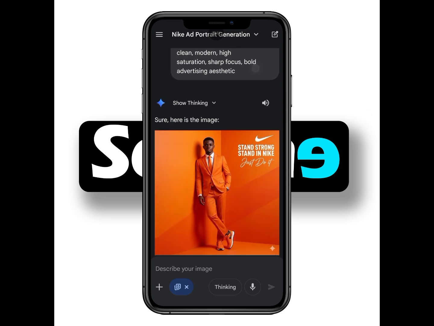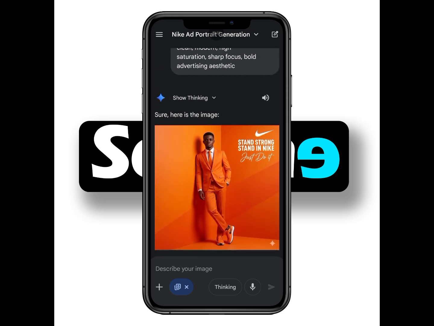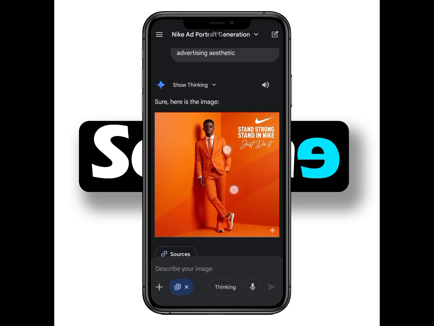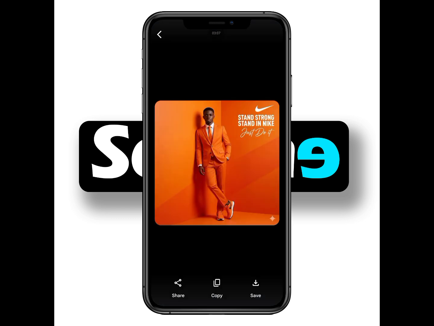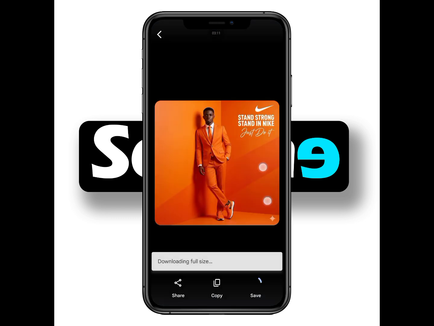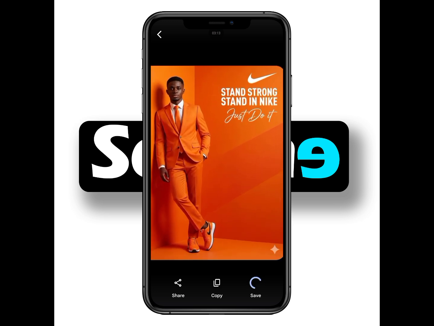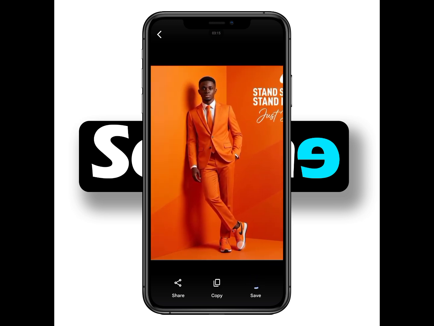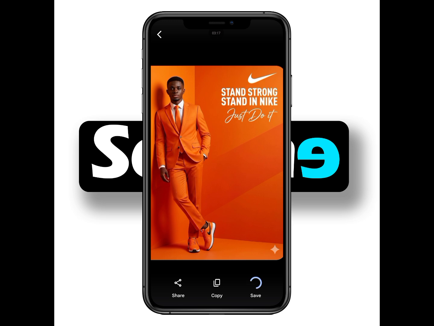So this is what you're going to get at the end of the day. You tap on it, tap on save, and you save it. Now to the best part. If you want to take off this particular logo over here, it's very, very simple. You want to take off the logo so that nobody will know that you used Gemini to do this. Let's go and do that right away.